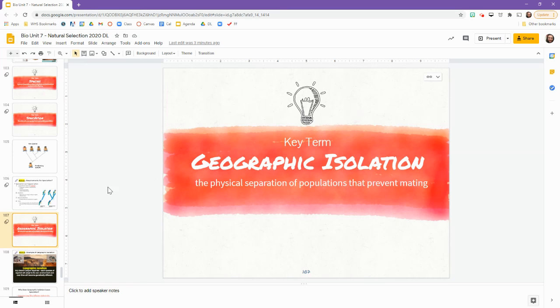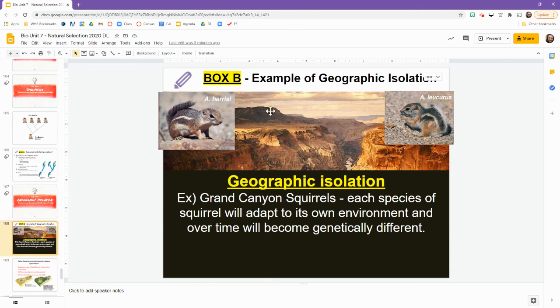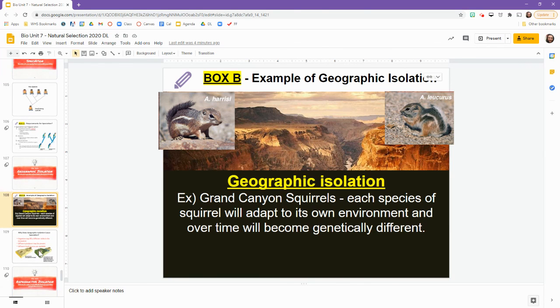So next is key term, geographic isolation. Okay, that's scooched down. It's going to be right towards the bottom of this doodle sheet table. Okay, so an example of geographic isolation. So for example, the Grand Canyon squirrels. So each species of squirrel will adapt to its own environment and over time become genetically different. So these squirrels were once the same species. However, one now lives on this side of the Grand Canyon and one now lives on this side of the Grand Canyon. So they adapted to better suit their slightly different environments.